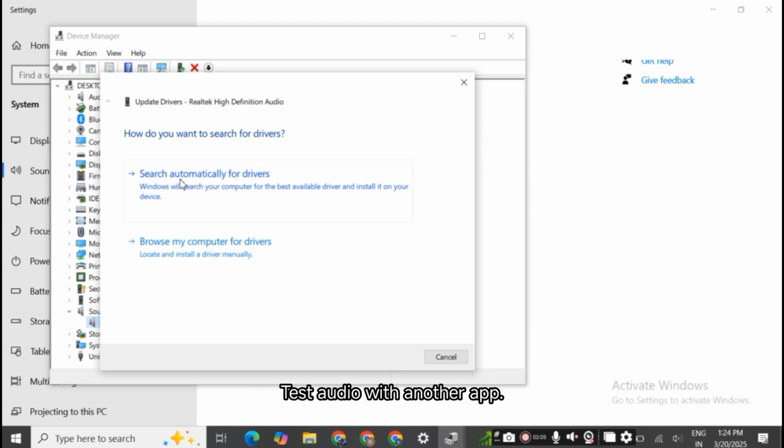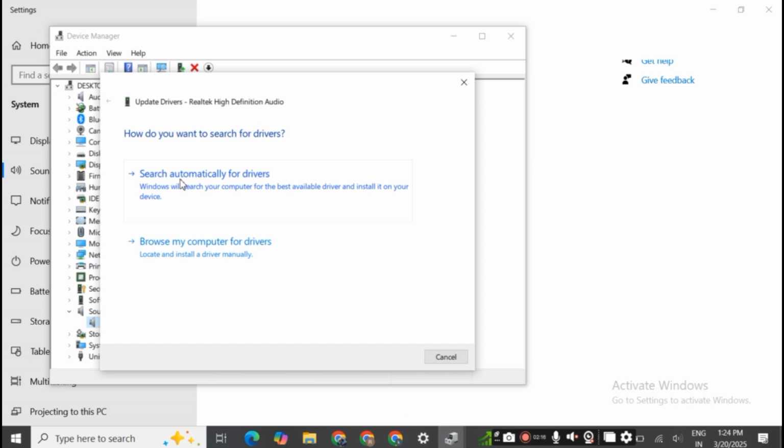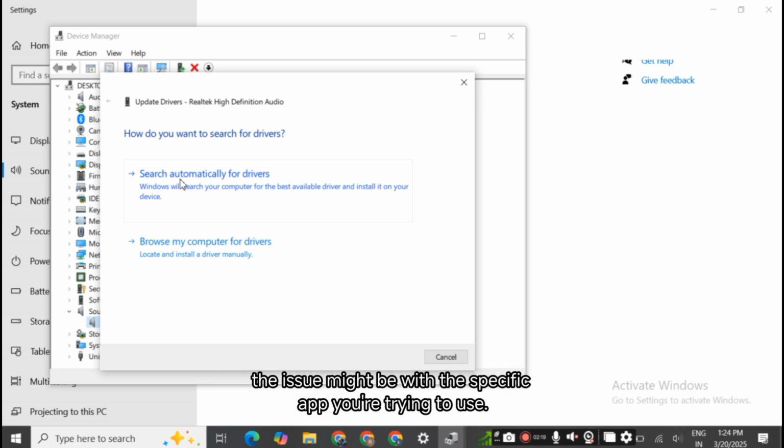Test audio with another app. Test audio using different apps or media files to confirm if it's an app-specific issue. If other apps work, the issue might be with the specific app you're trying to use.